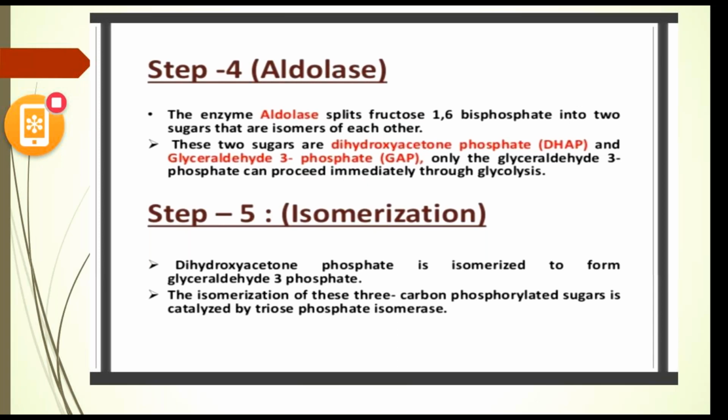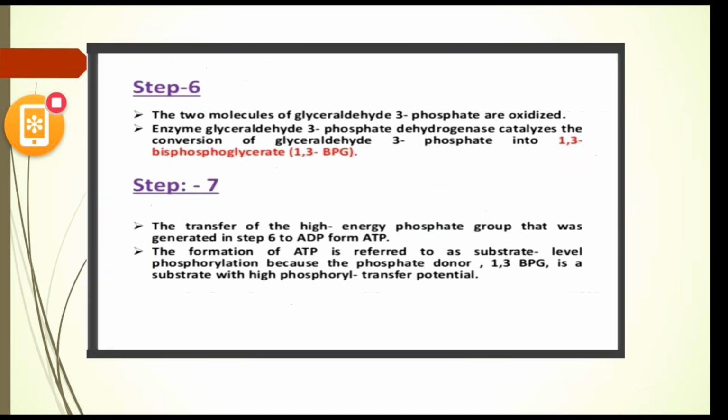And next, as we all know, isomerization. Here also glyceraldehyde 3 phosphate dehydrogenase converts it, resulting in the formation of 1,3 bisphosphoglyceric acid, and NADH is produced in this reaction. Next slide, sir.